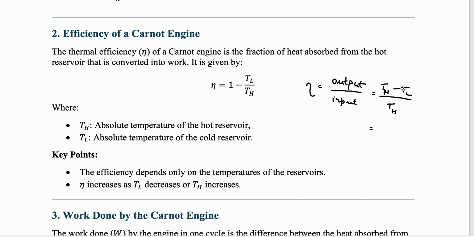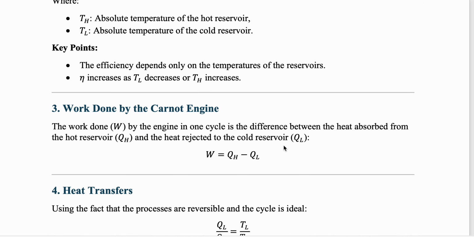So that is my output, right? This much is the used temperature. This was the original temperature. Now you can separate it out. TH by TH will become 1, minus, this will become TL divided by TH. So this is a very important form of efficiency. Sometimes they do ask you questions from this as well. So this is very important, okay.